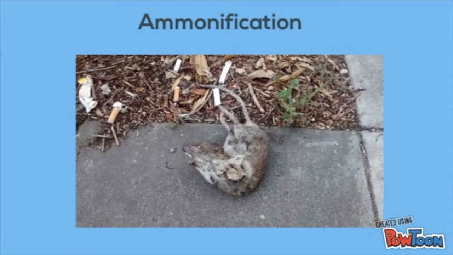The next step in the cycle is called ammonification. When a plant dies, it contains organic nitrogen. Bacteria then convert the organic nitrogen back into ammonium.